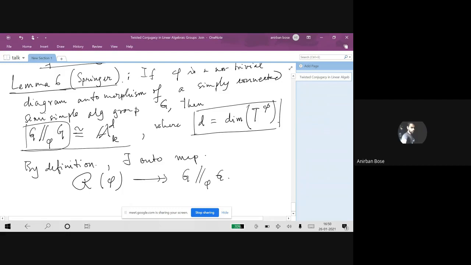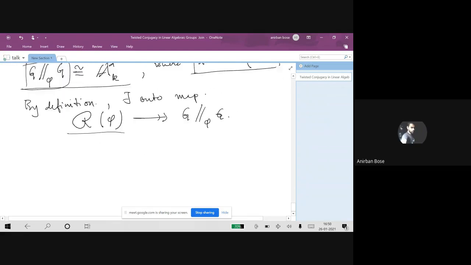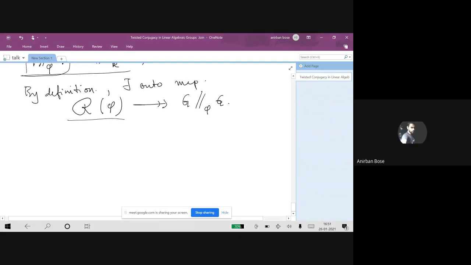And if we can show that this D is at least 1, then our job is done, because this set becomes infinite in that case. And therefore, since there is an onto map from here to there, we know that this set is also infinite. So that is the idea. With the help of this, one can first settle the situation for simple algebraic groups, and then gradually, by making use of several exact sequences, one can talk about any semi-simple algebraic group.